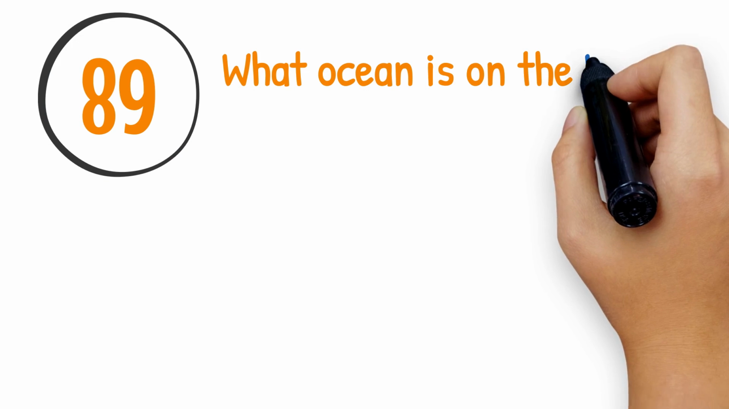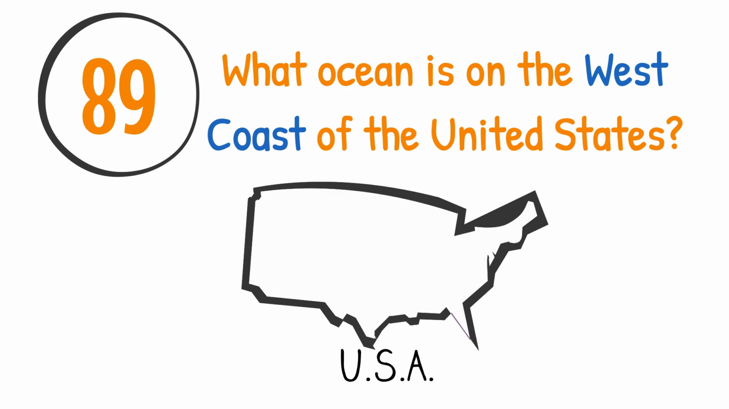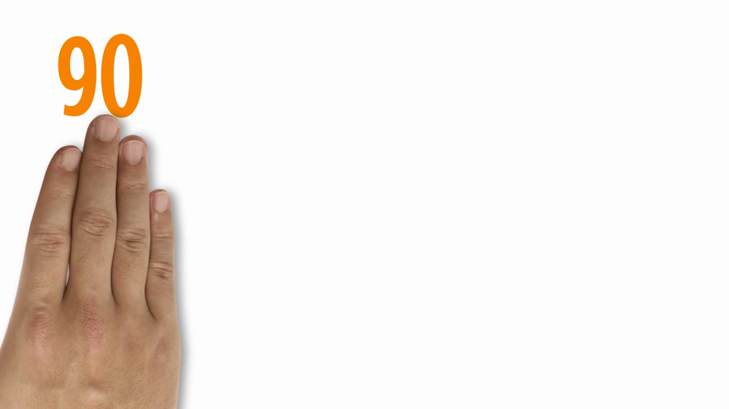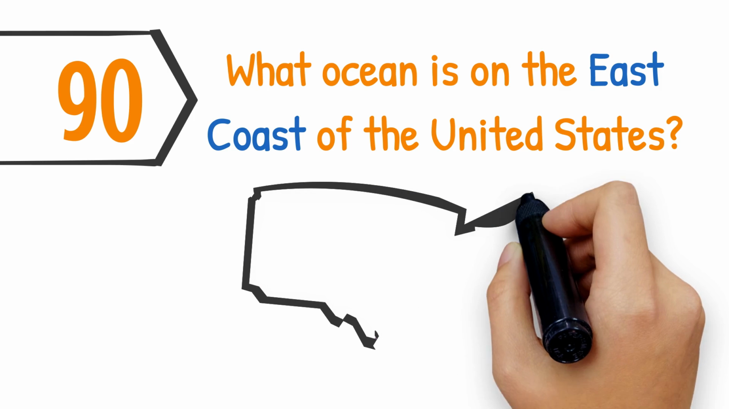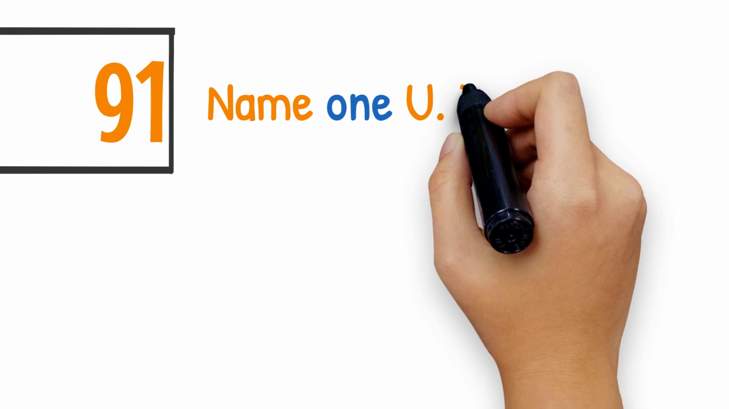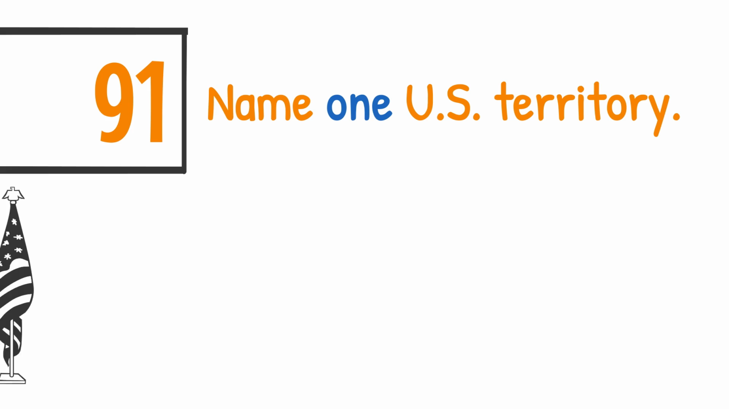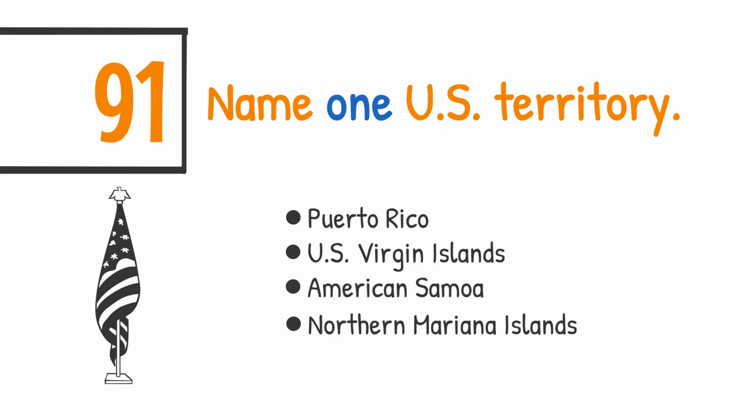What ocean is on the west coast of the United States? The Pacific Ocean. What ocean is on the east coast of the United States? The Atlantic Ocean. Name one U.S. territory. Puerto Rico, the U.S. Virgin Islands, American Samoa, the Northern Mariana Islands, or Guam.